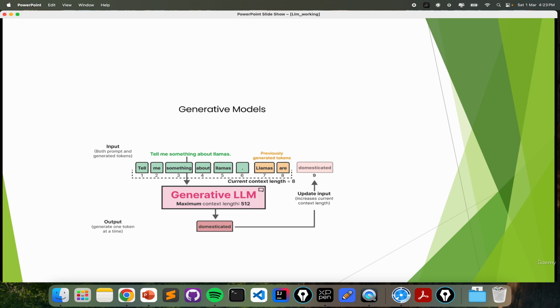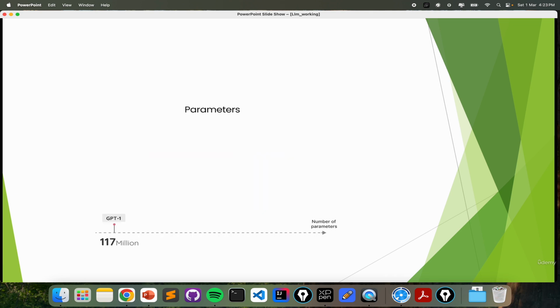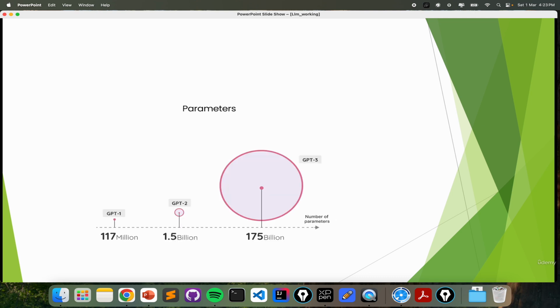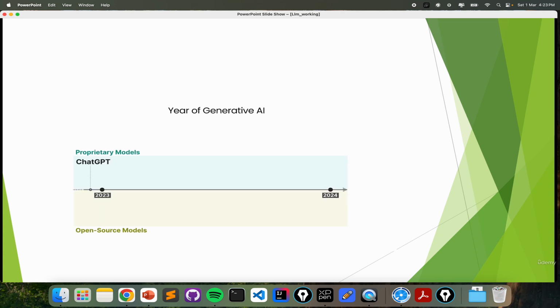Now we'll talk about the parameters. GPT-1 was trained on 117 million parameters, and GPT-2 on 1.5 billion parameters. Here, parameter means weights and biases. In neural networks, there are weights and biases, and they change to predict the correct output. So weights and biases are called parameters. GPT-3 has 175 billion parameters. I think GPT-4 may have 400 or 500 billion parameters.